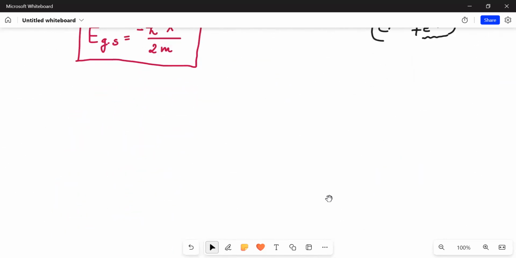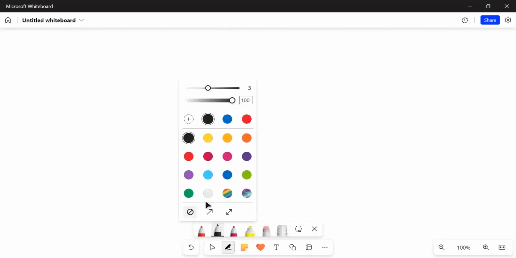Now let us move a little bit further and make some discussion on the equation. As you're aware, we've already done this part, but now let us discuss some qualitative aspects.